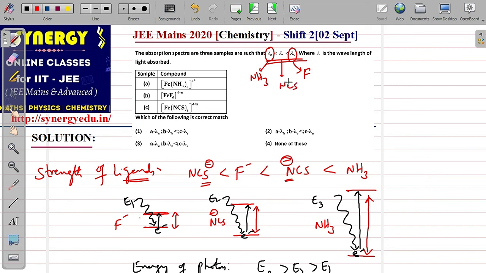Now select which option matches. Ammonia is given in A, so this is A. NCS is given in C, and fluorine is given in B. That means lambda A is for A, lambda B for C, and lambda C for B. So the third option is the correct option for this.